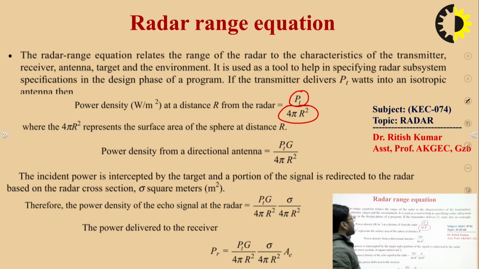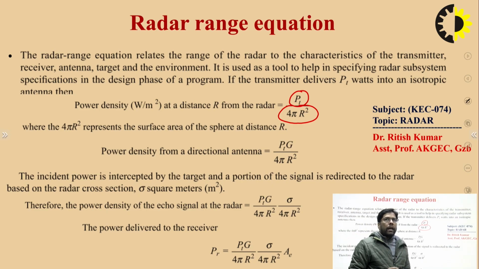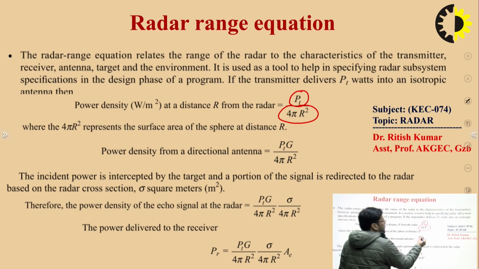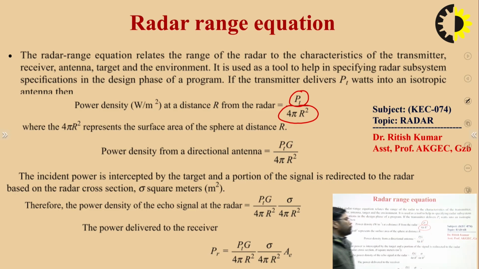So power density is equal to Pt upon 4 pi r square watt per meter square. Because we are using a directional antenna here, which has gain G, the power density for the directional antenna should be multiplied by the gain of the antenna, that is Pt Gt upon 4 pi r square.